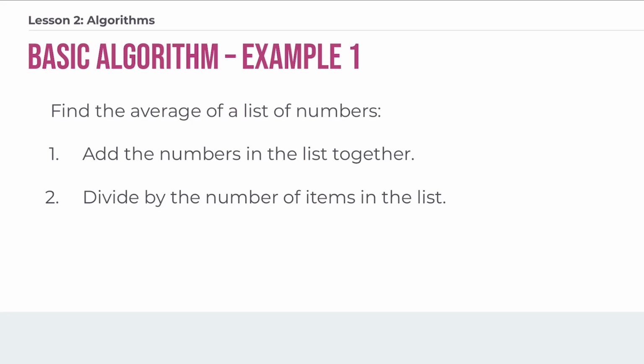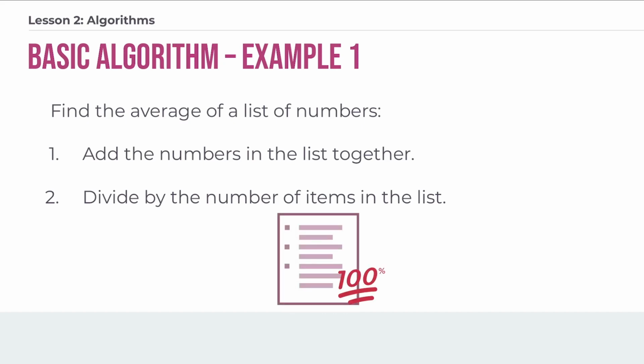So let's take a look at another basic algorithm. This one is a little more complicated than just getting dressed. This is the algorithm for averaging a list of numbers. Notice it is not stated how many numbers are in the list, just that there is a list of them. And so the first step would be to find the sum of all the numbers, add the numbers up in the list. And the second step would be to take that quantity and divide it by the number of items in the list. And that will work every single time. It is clearly stated, and everyone would know how to follow it.